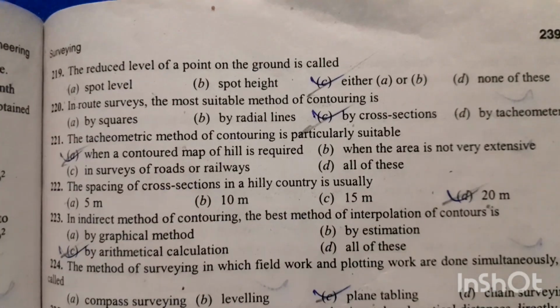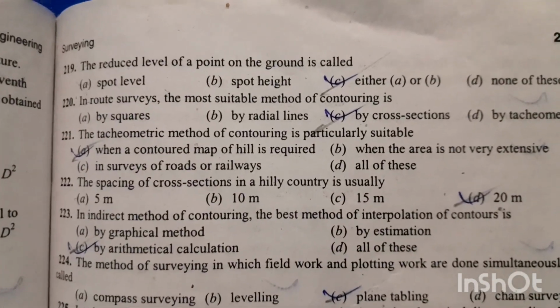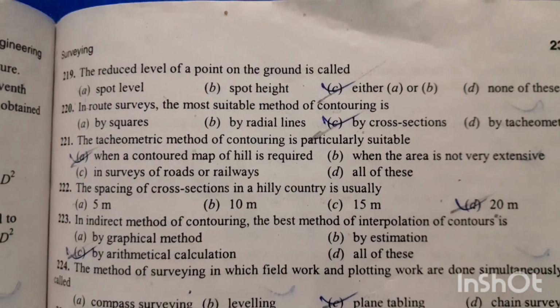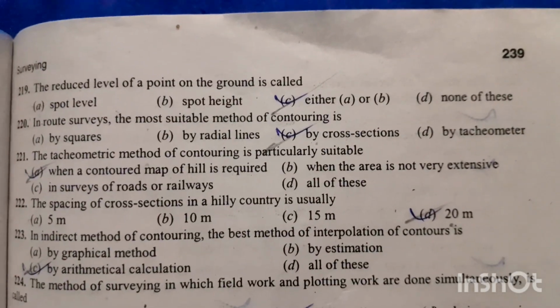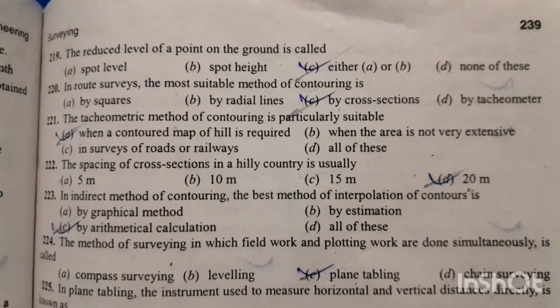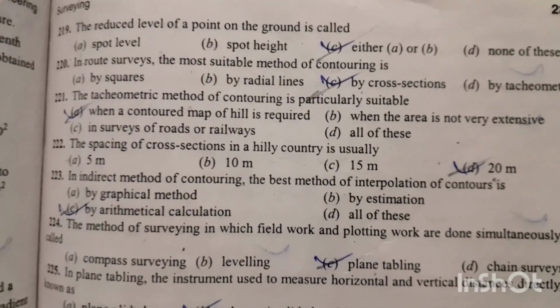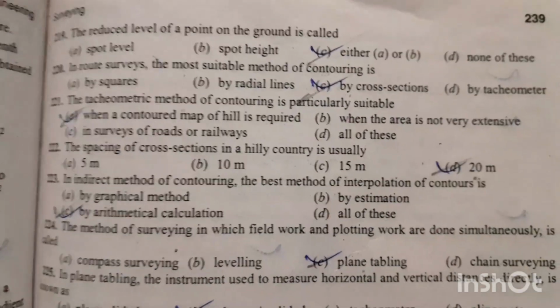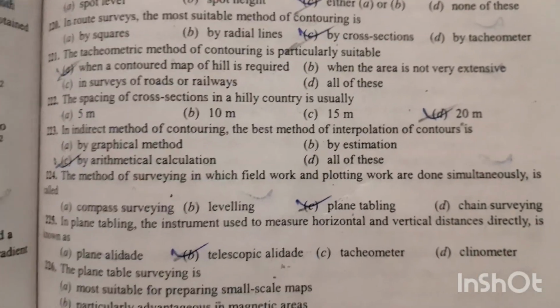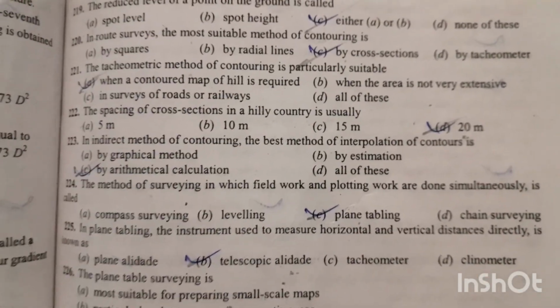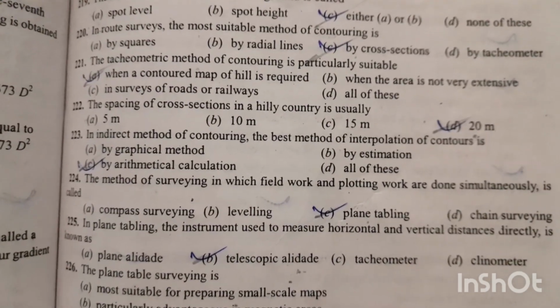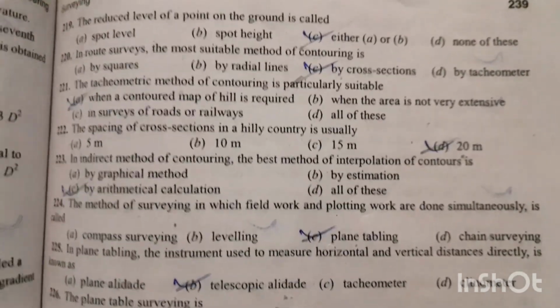Question number 220. In route survey, the most suitable method of contouring is by cross sections. Option number C is the right answer. Question number 221. The tachymetric method of contouring is particularly suitable when a contoured map of a hill is required. Option number A is the right answer. Question number 222. The spacing of a cross section in hilly country is usually 20 meters. Option number D is the right answer.